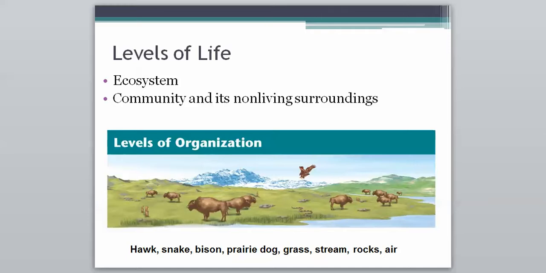So the next step up would be looking at an ecosystem. And this is a community, again, all the groups of living things, as well as its non-living surroundings. So an ecosystem is going to be, again, all those things we had earlier: a hawk, a snake, a bison, prairie dogs, grass, and then we're going to add in the things that are not alive, like the stream, water is not alive, rocks are not alive, and air. And air technically can be considered alive because it has all those little microorganisms floating around in it, but when we think of the actual air we breathe, it is not alive in itself. So if we study ecosystems, we're going to take a look at everything.